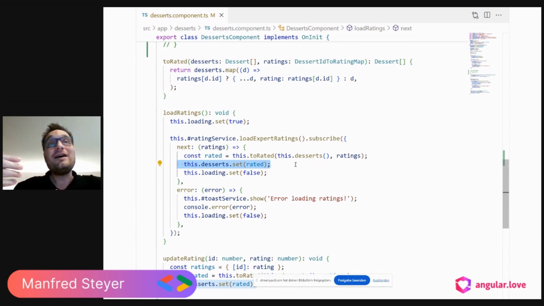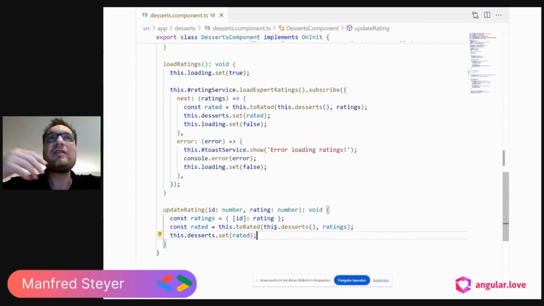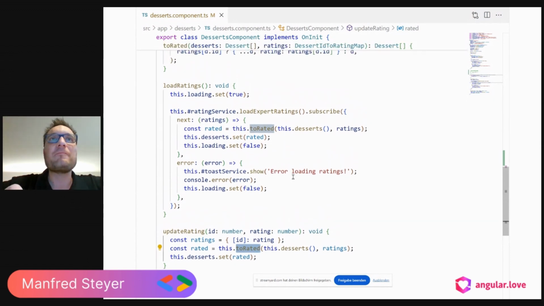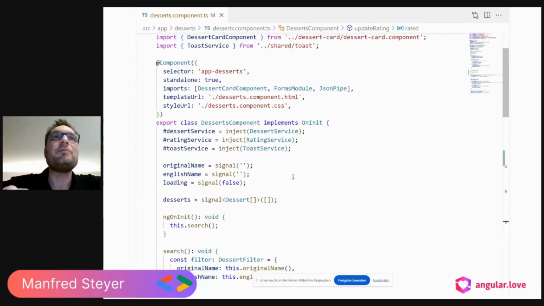And it's even harder if we realize that there are, let's say, 5 positions in the source code where we need to update ratings and deserts this or that way. For instance, here we have another position within the source code where we need to update the ratings. This is when we rate our deserts by hand. So always updating the ratings and the deserts is somehow an error-prone thing. And that's why we can really improve the source code with Computed.